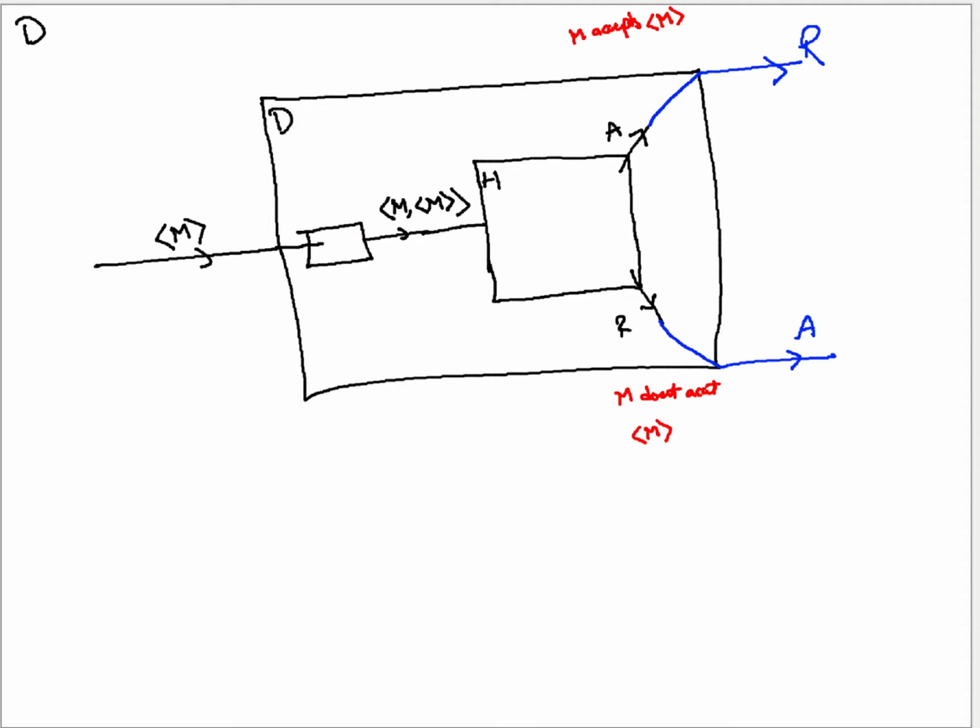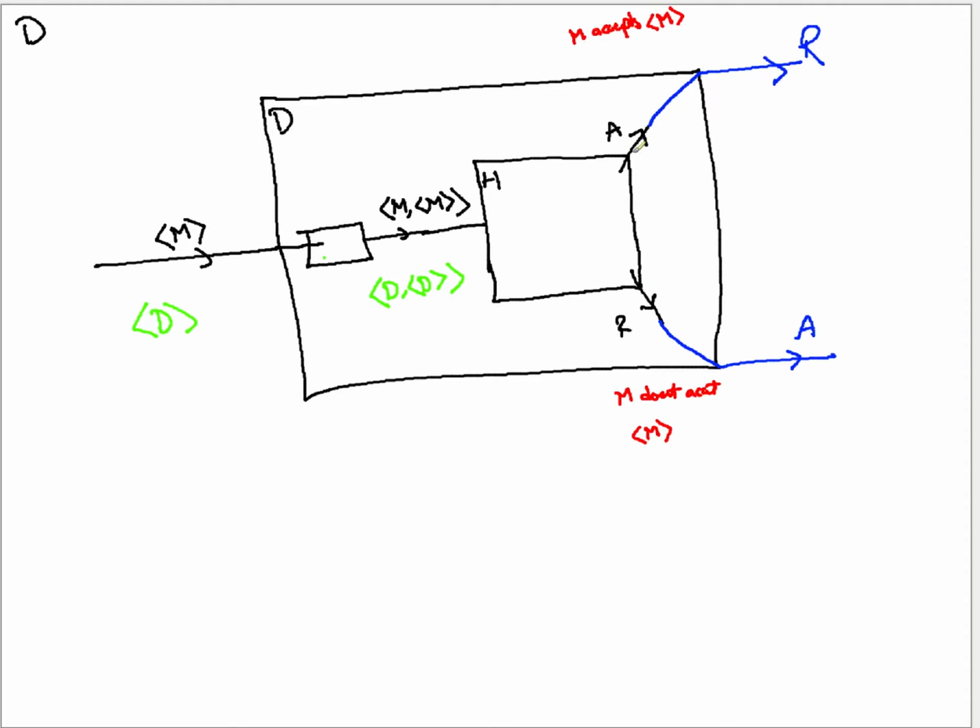But the interesting question comes in when you actually pass in D's own description into the machine. When you pass D's own description into D itself, what is going to happen? When it arrives here, it will convert it into D and D, because that is the job of this small component. After the conversion, it will be passed into H. Now H is a decider, so it will take a call based on the decision. Either it says accept or it says reject.